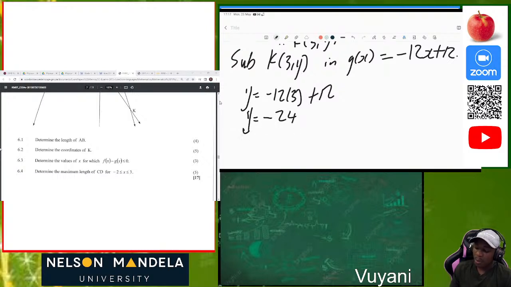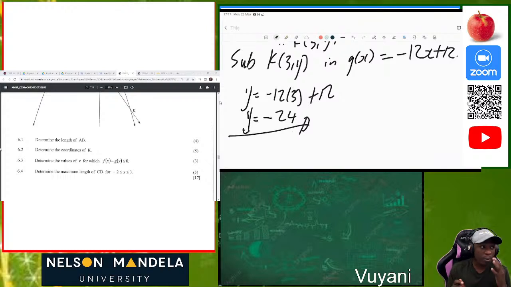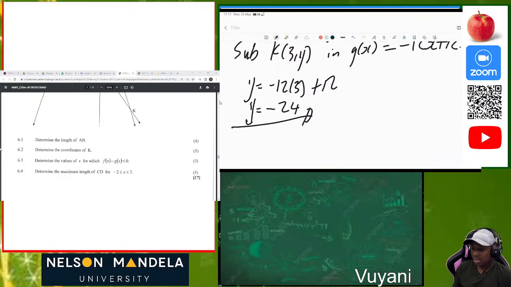So you guys, use your calculator. What is important is just do your substitution in the correct formula, then use your calculator. Don't think about many things. Don't find factors. Use your quadratic equation so that you prevent wasting time and dwelling on one thing. Okay. Then after that, you can actually see that as your answer.